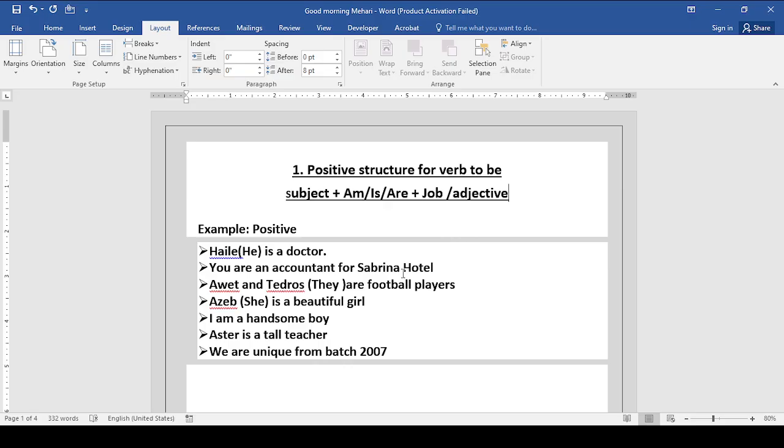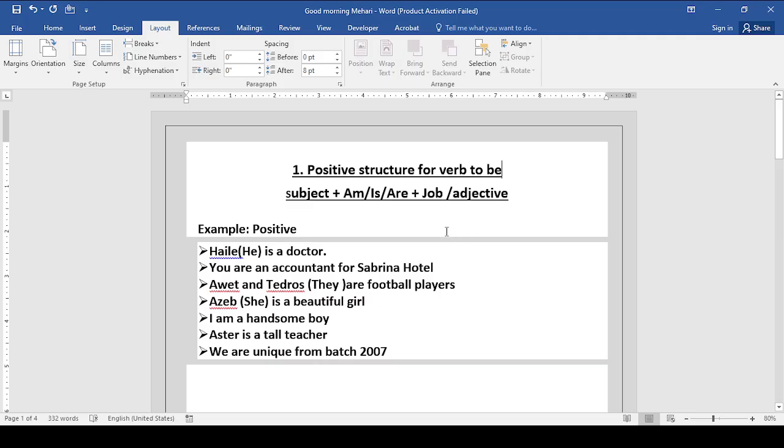So let's get started. The first one. Here is the positive structure for verb to be. In this case it is in the present, the simple present tense. So you have to understand this one is not the past, it is in the present. So what is the structure for the positive structure?